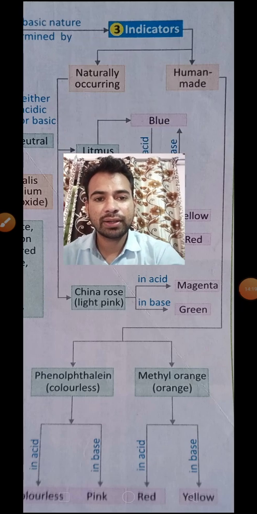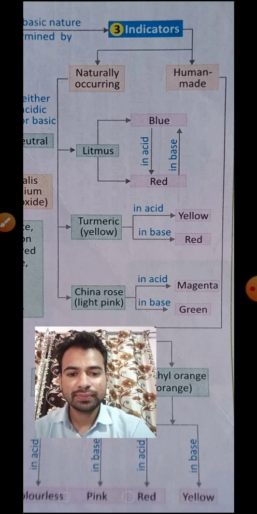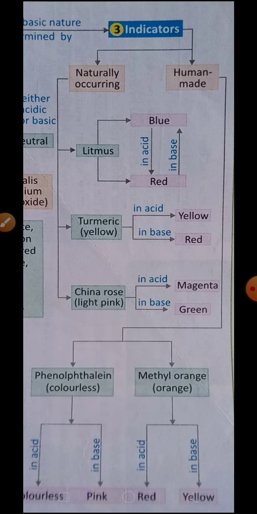The last one, children, is indicators. In indicators, we know very well, we cannot touch each and every substance to determine its nature. Like we test that those solutions sour to taste are acid, and those bitter in taste are base.